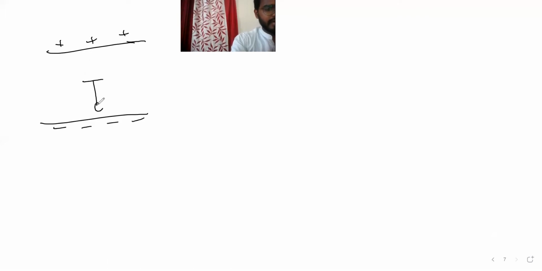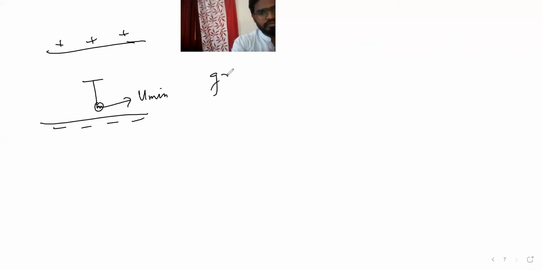Let's do one more question. Suppose this is a positive plate and this is a negative plate, right? A pendulum of mass m is here. This is u minimum, right? How much gravity is present now? Gravity is present, right?